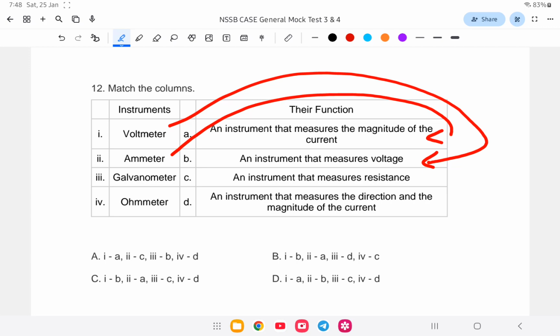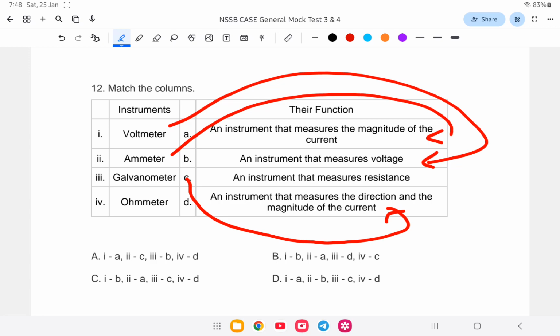A galvanometer also measures current, but the difference between an ammeter and a galvanometer is that an ammeter measures large quantities, while a galvanometer measures mainly small currents in amperes. That is option D, an instrument that measures the direction and magnitude of the current.